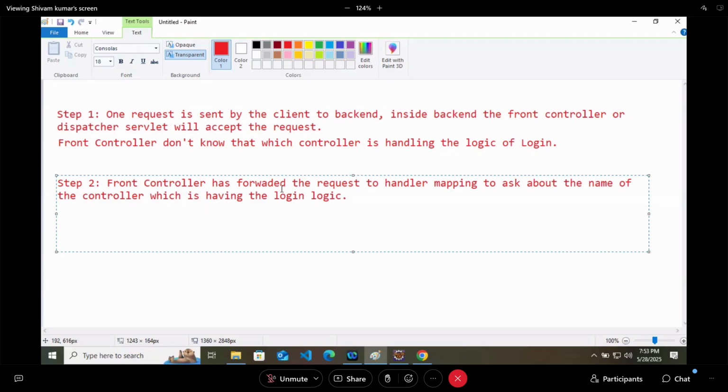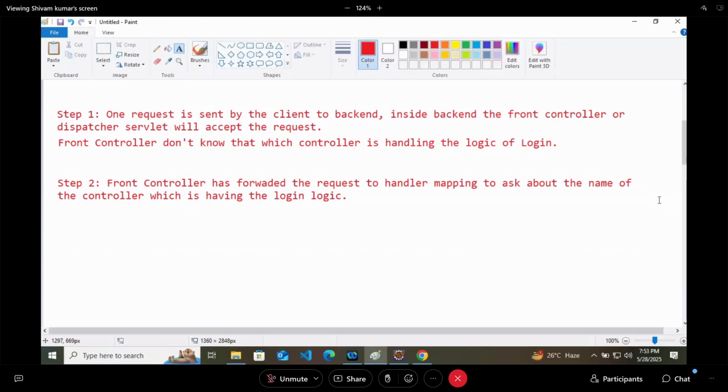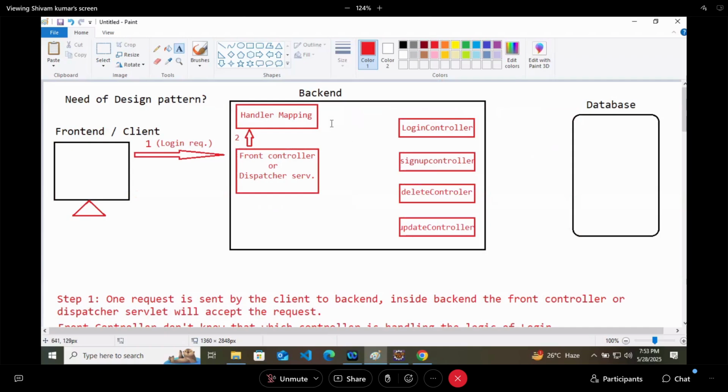So handler mapping will have a connection with them. This handler mapping will check, okay, I will check which controller is having the logic of login. It will check it here, and it will return the name of the controller.